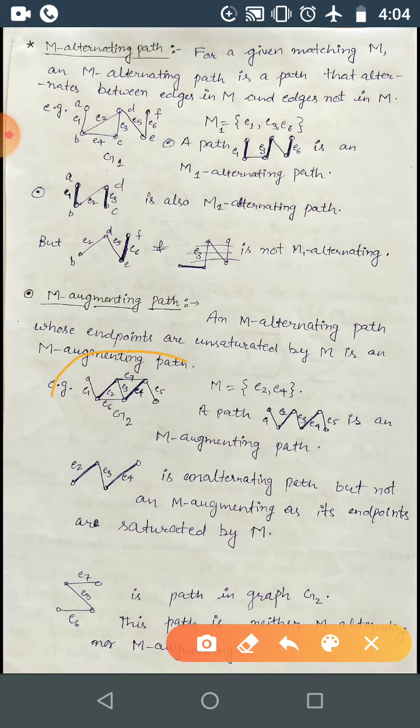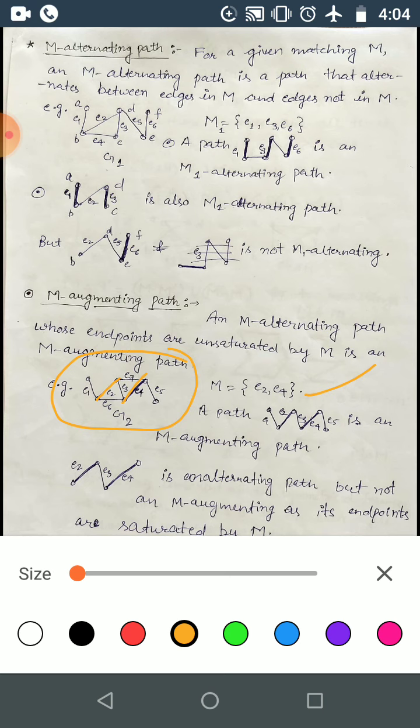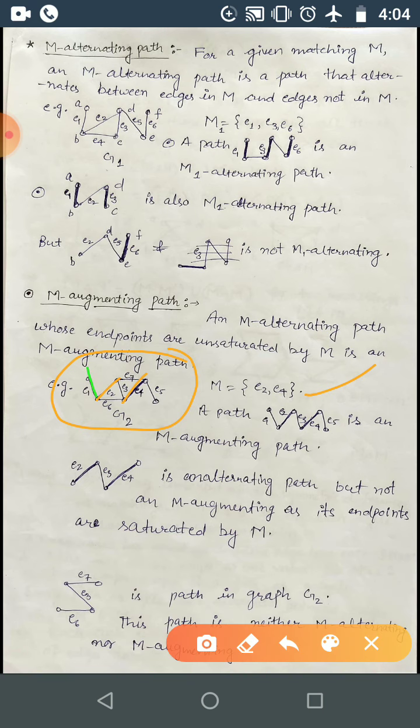So this is the graph I have just taken, G2. You can consider this M as E2, E4. So here I have highlighted it. E2 and E4 are the matching M. Now here is a path. You can consider this path E1, E2, E3, E4, E5.